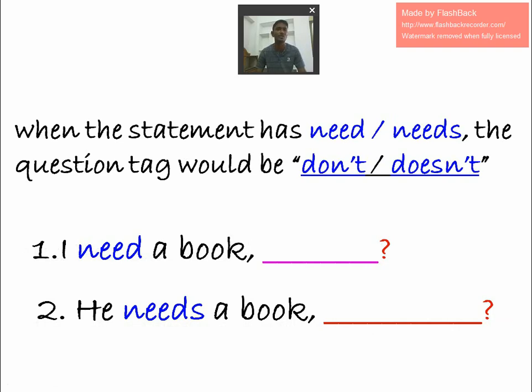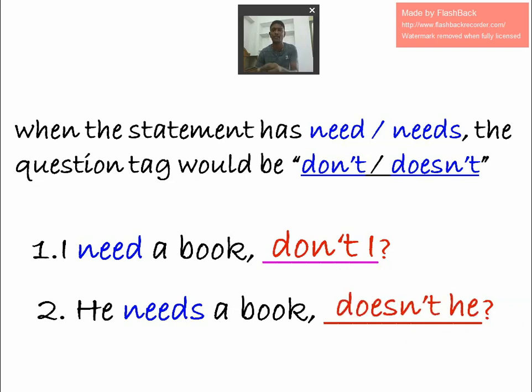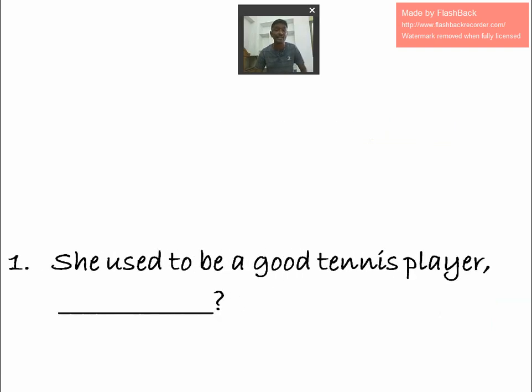So for "I need a book", the helping verb will be do, and it stays positive, so that it's don't I. Next, needs: doesn't he, because it is positive, so I made it negative, doesn't, and the pronoun is he. Hope you understood.